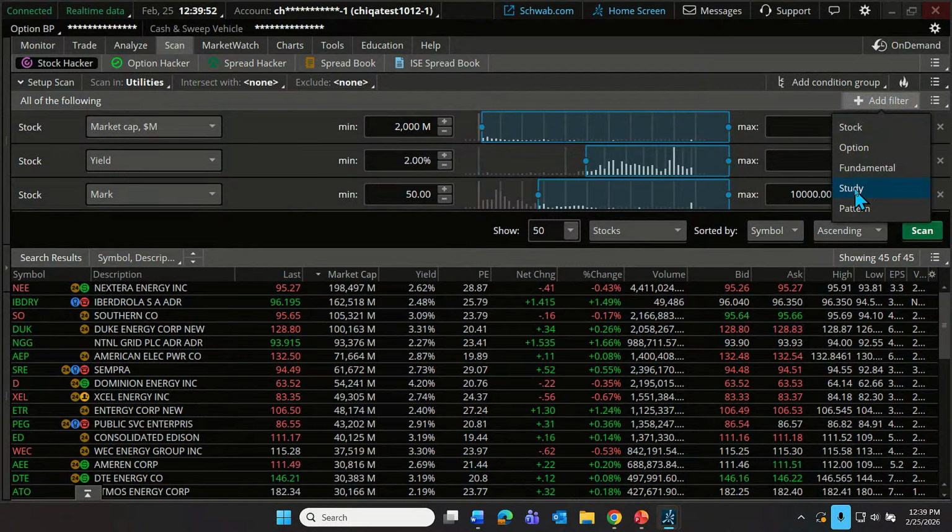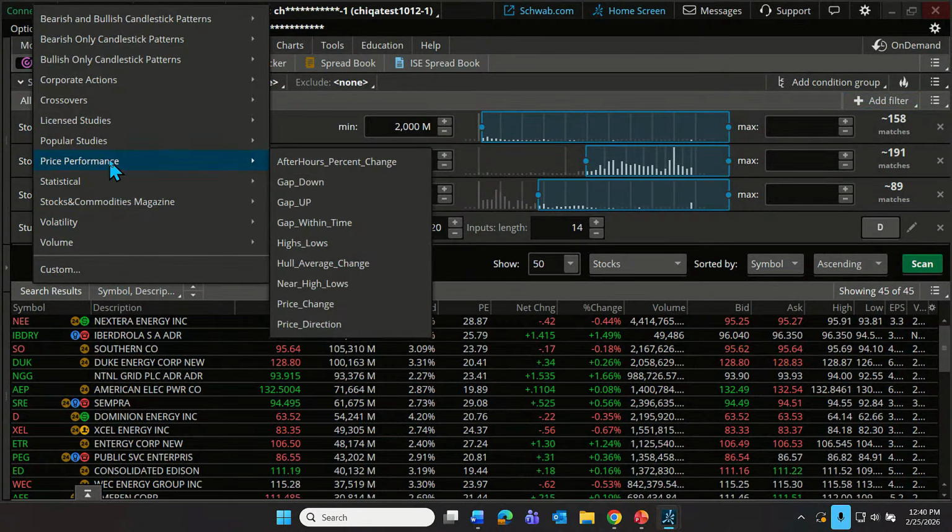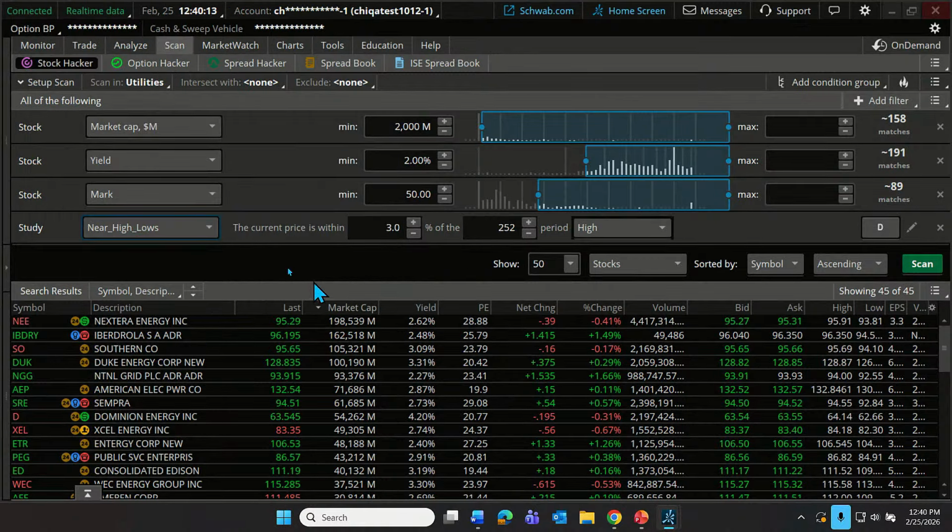And this one's going to be a study filter. And for this one, I said, let's look for, among these companies, let's look for those where their price is pretty close to their annual highs. Well, that's a price performance. So let's choose price performance near highs. And then finally, we just need to specify how close to the high.